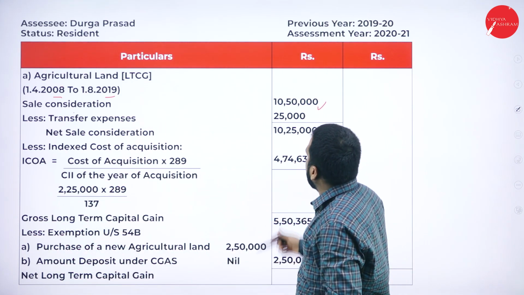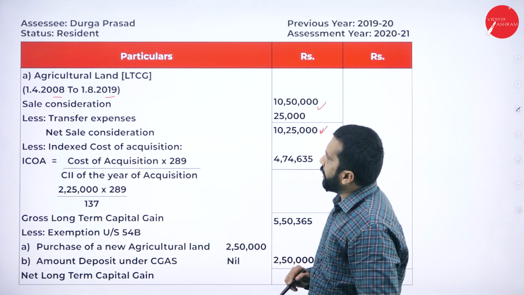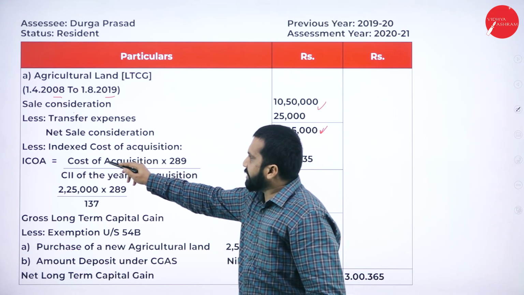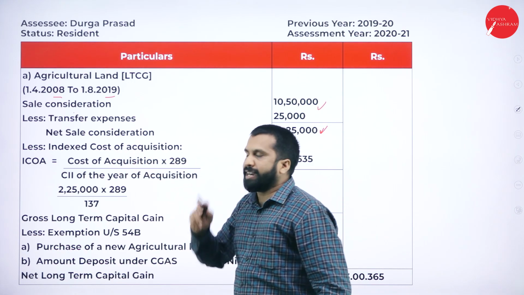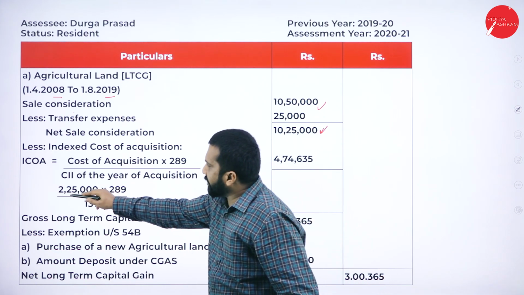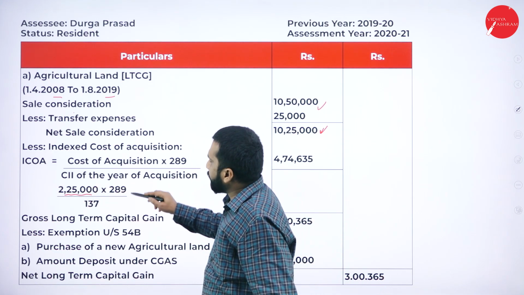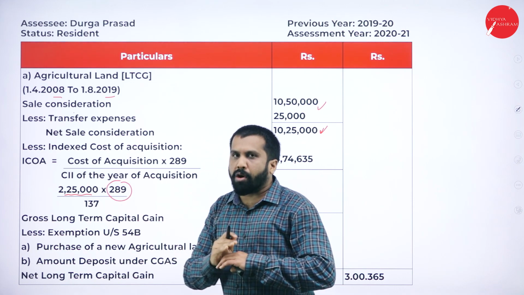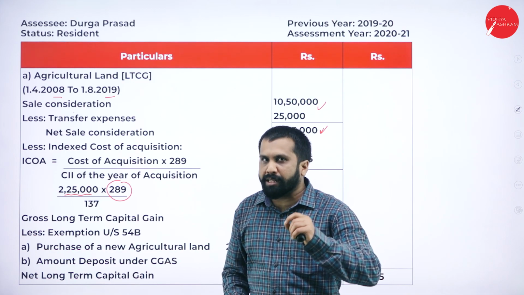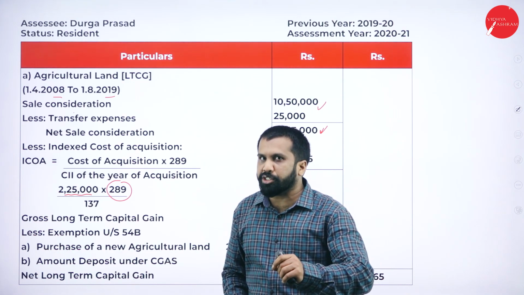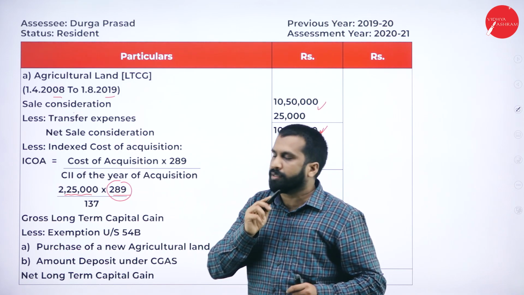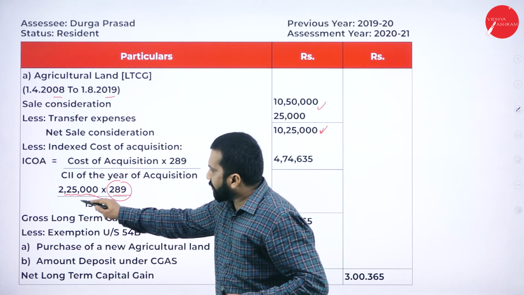10,25,000 is the net sale consideration you got. Now, less indexed cost of acquisition. At what price did you purchase? You purchased at 2,25,000. As I told you, 289 is common in every problem. Every problem, if it is a long term and you have indexation, go with 289, multiplied and divided by 137.